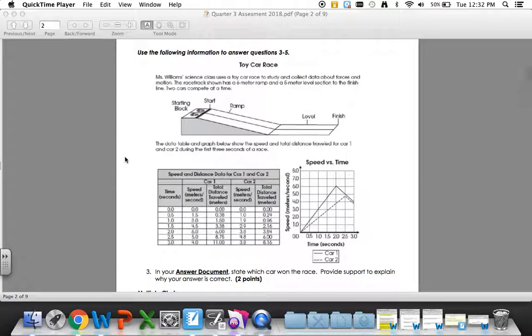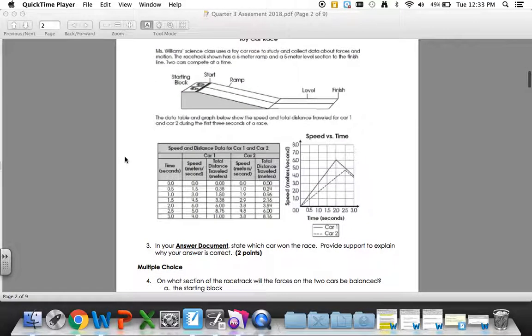Use the following information to answer questions 3 through 5. Toy car race. Miss Williams' science class uses a toy car race to study and collect data about forces and motion. The racetrack shown has a 6-meter ramp and a 5-meter level section to the finish line. 2 cars compete at a time. The data table and graph below show the speed and total distance traveled for car 1 and car 2 during the first 3 seconds of a race.